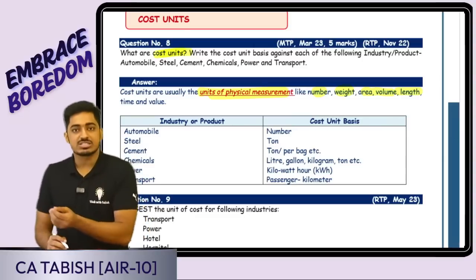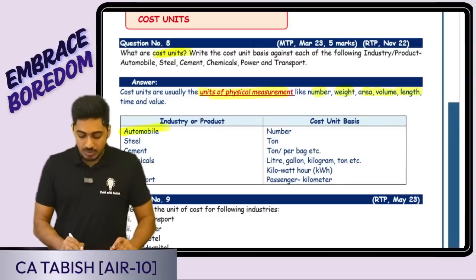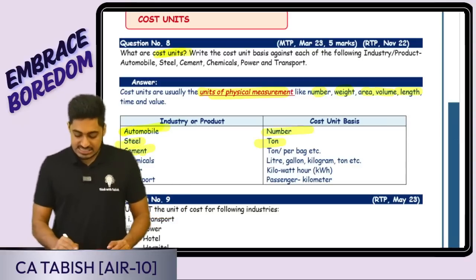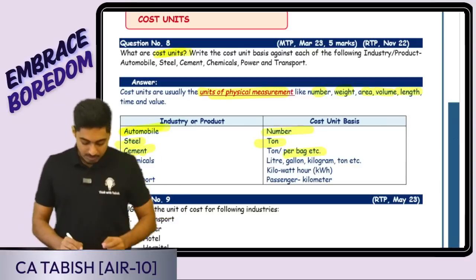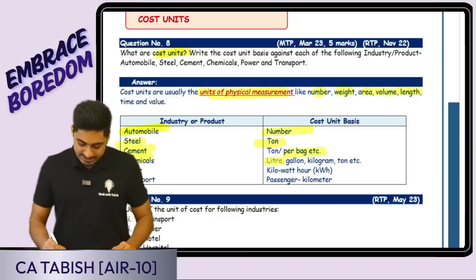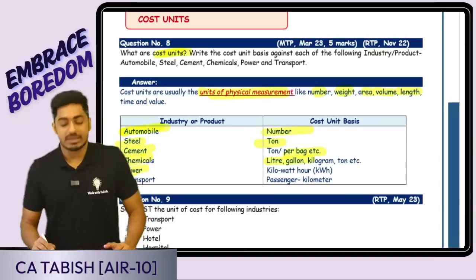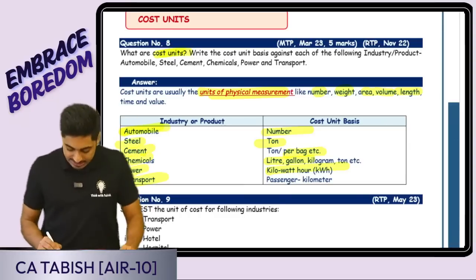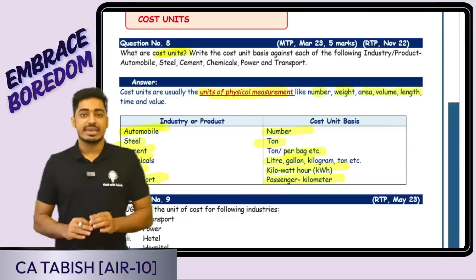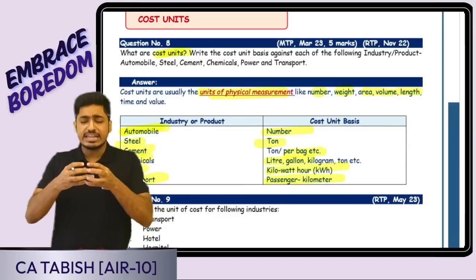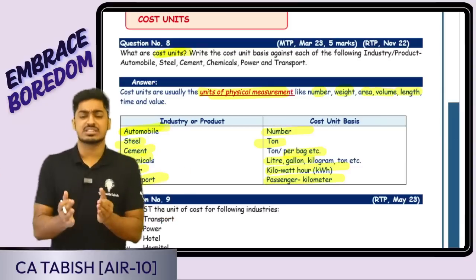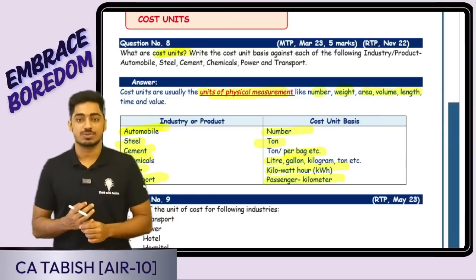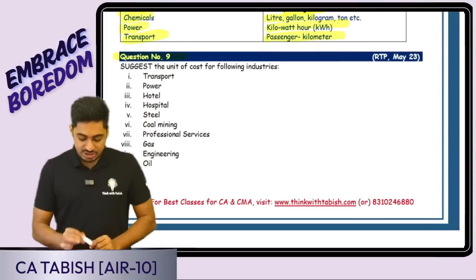Now, different situations they've given. What is the cost unit? Automobile, car, based on number of cars. Steel, based on ton. Cement, it is normally based on per bag, number of bags. Chemical, normally in terms of liter, gallons, etc. Power, it is in terms of kilowatt hours. Transportation service costing, we have already learned, it is going to be based on passenger kilometer. Again, giving you a reminder, this is not a detailed discussion, it's a quick discussion, so that in the lowest possible time we can try covering the maximum theory portions. Is this clear, everyone?